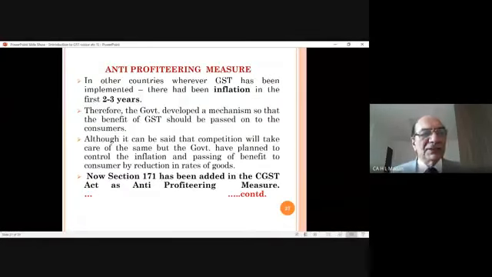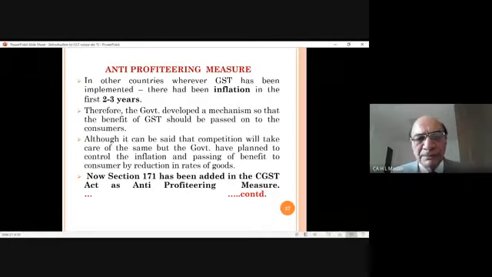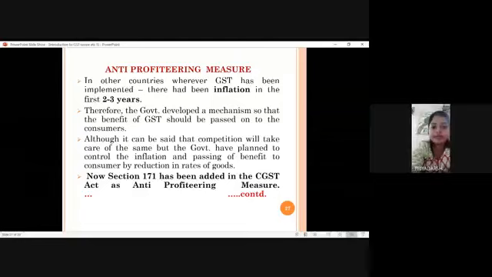Anti-profiteering measure. Now this is also very good. Can I take 5 minutes more to complete it? Yes, sir. No problem? Yes, sir. Okay, it will take only 5 minutes and we will be completing this introduction part today itself. Okay? Yes, okay. Yes, sir.